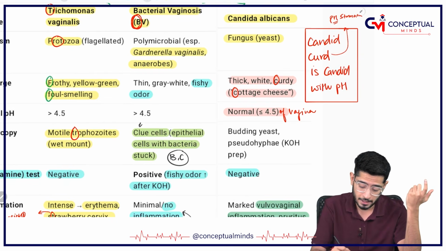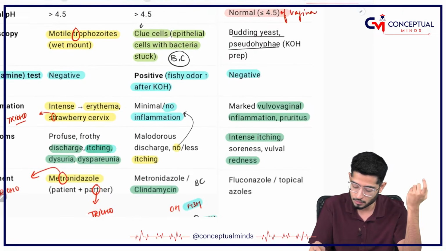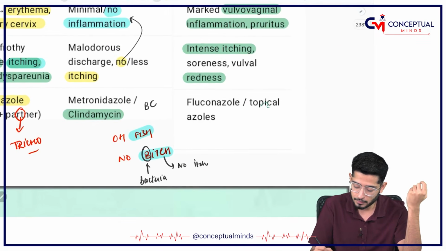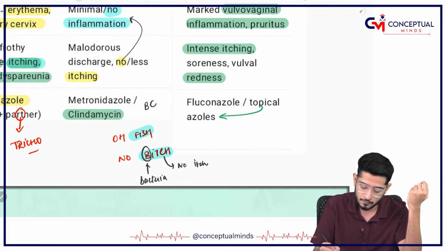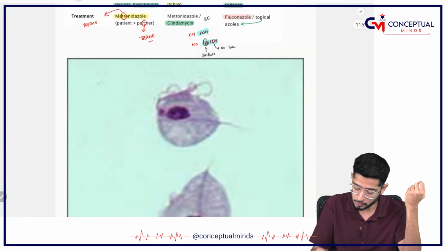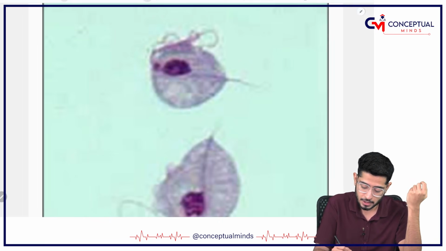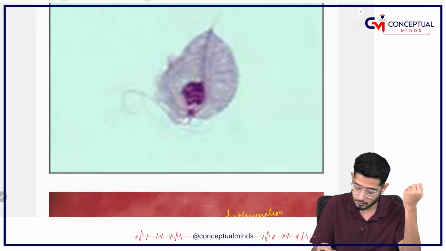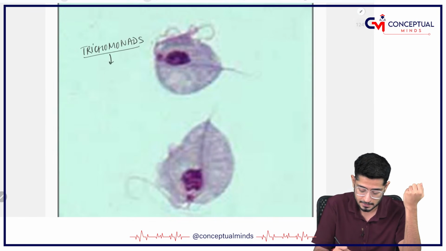And just like everywhere else, you know that it is a budding yeast, with pseudo-hyphae formation that's going to be there. And yes, for the treatment, what do we have to give? We have to give topical azoles, and the one which you can remember is fluconazole. This is just the trichomonads which I have tried to show you, by Trichomonas vaginalis. Okay, so these things you should know. It is seen in the wet mount.